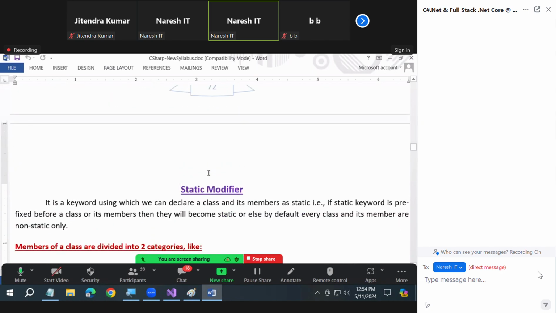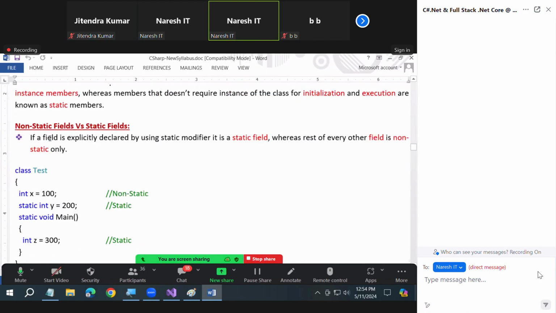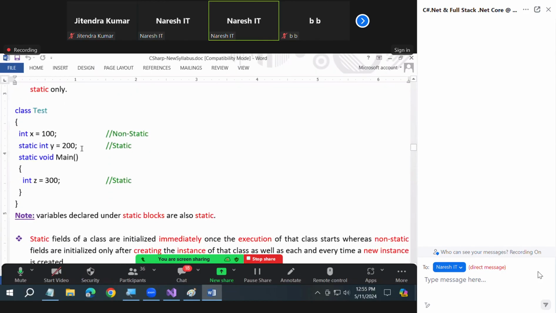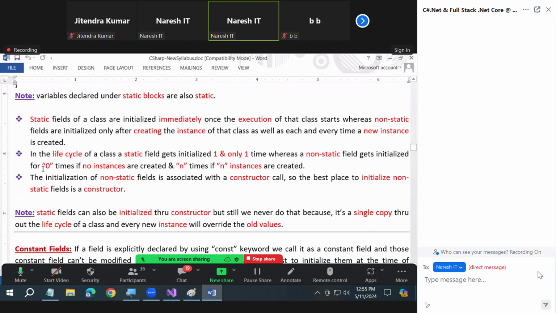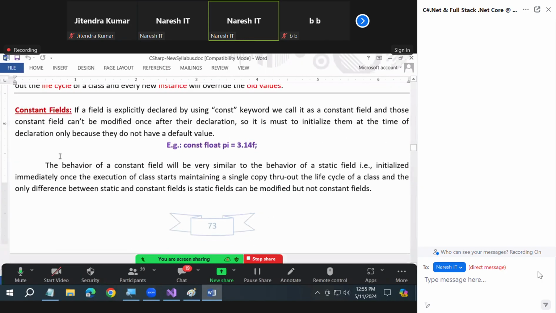First, I started with what a static modifier is. Then non-static and static fields. I told you what is non-static and what is static. At every point I told you 0 times, n times. You can read the notes carefully. Okay, next.